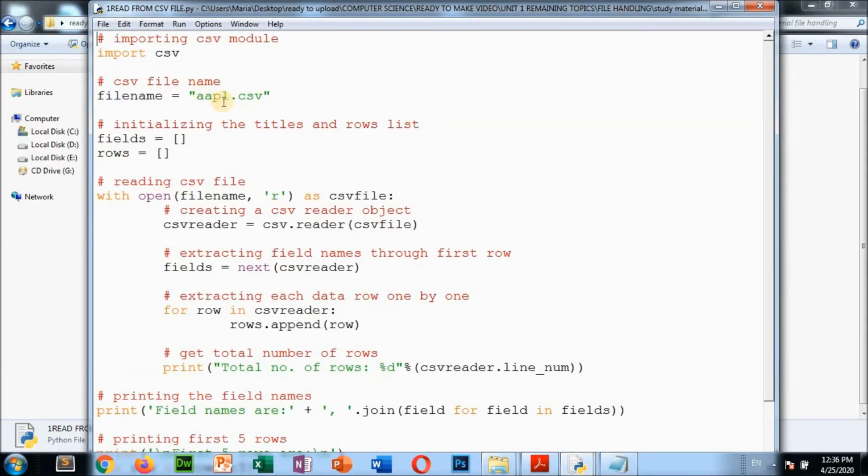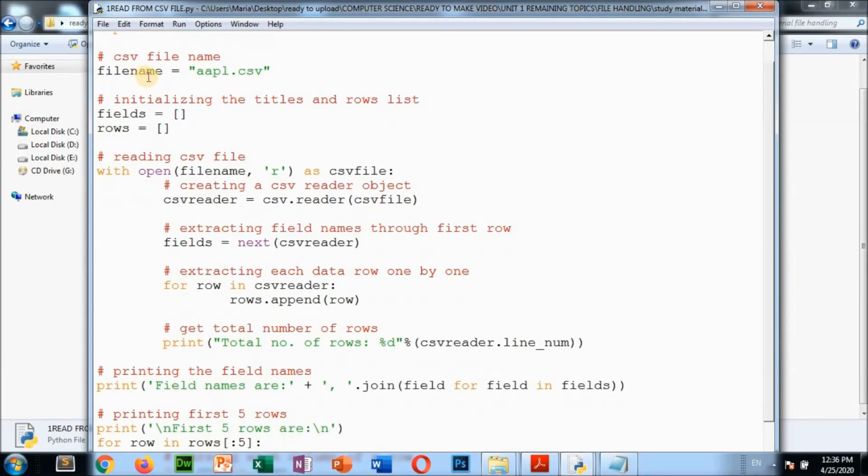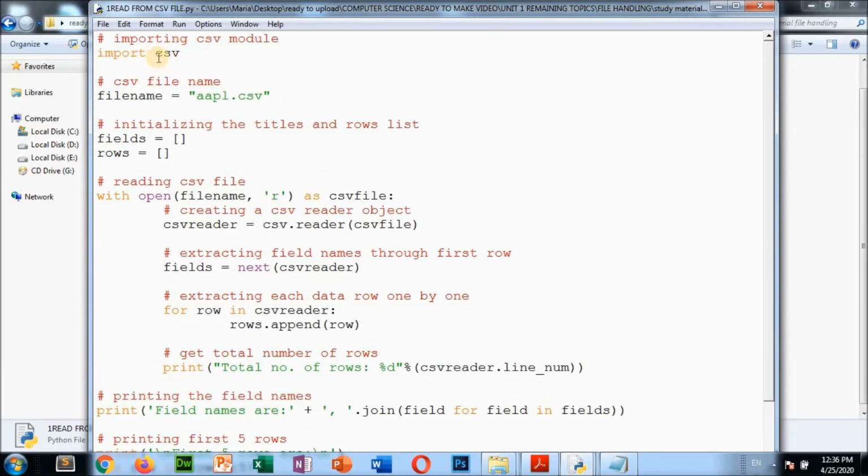Importing the csv module. To work with a CSV file we have to import this module. Then the CSV file name. These are comments, given by a hash. The line we are writing is known as a comment. File name, we are storing aapl.csv.